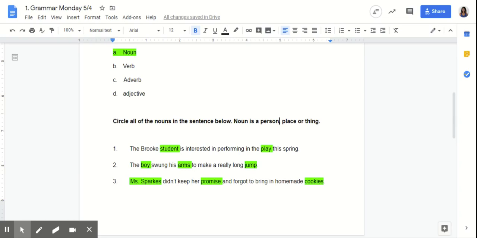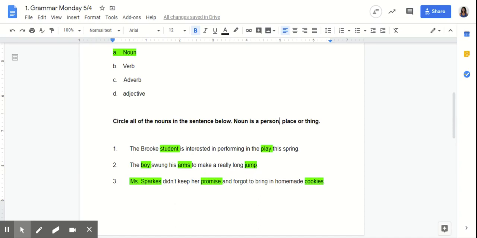And jump, realize jump again can be used in two different ways. So you can do the action of jumping, or it can be a thing. If you play track and field, you know that you can do a really long jump and do the high jump and things like that. So that's considered a thing, which is why this is a noun.